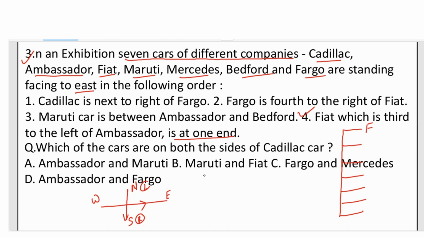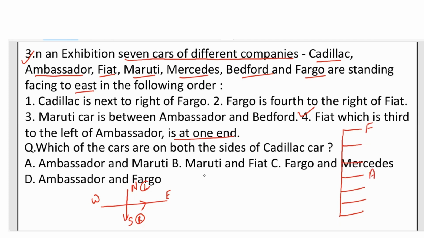So left of Ambassador, so Ambassador left is this. So right of Fiat is the Ambassador. So that is the third one. So one, two, three. So here what we got, that is Fiat is third to the left of Ambassador. So this is the Ambassador.